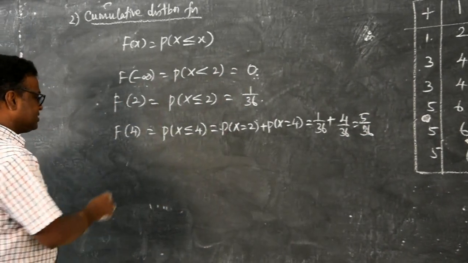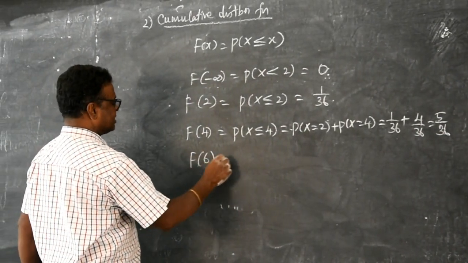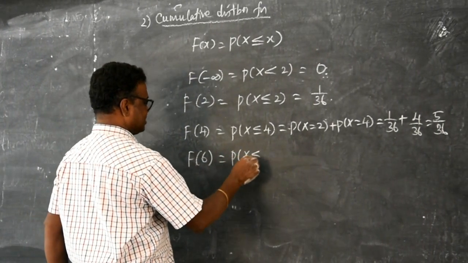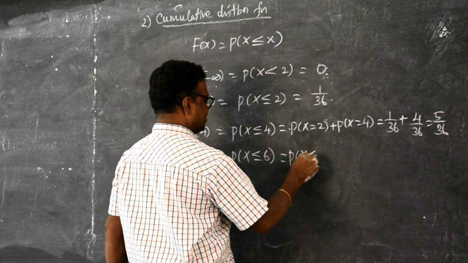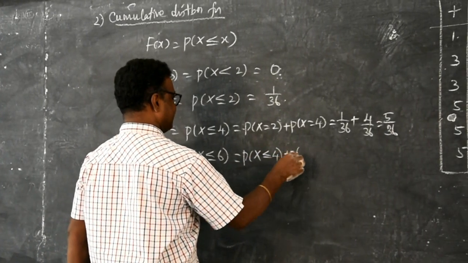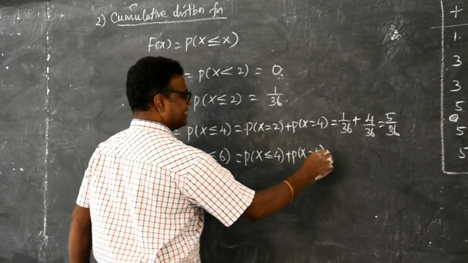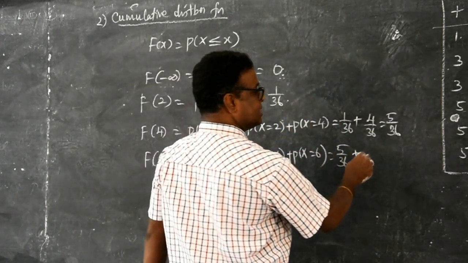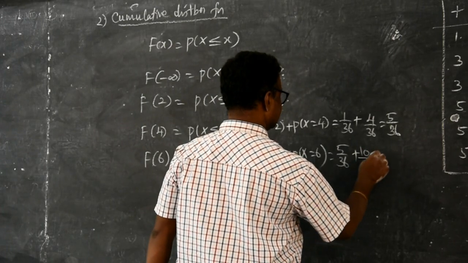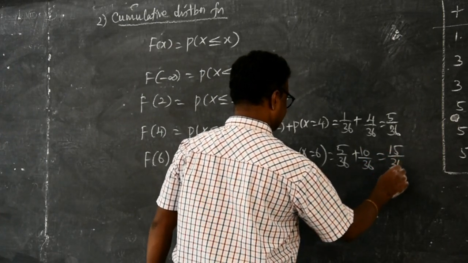Now, P of X less than or equal to 6 means up to P of X less than or equal to 4 plus P of X equal to 6. It is 5 by 36. For 6 the probability is 10 by 36. So, the answer is 15 by 36.